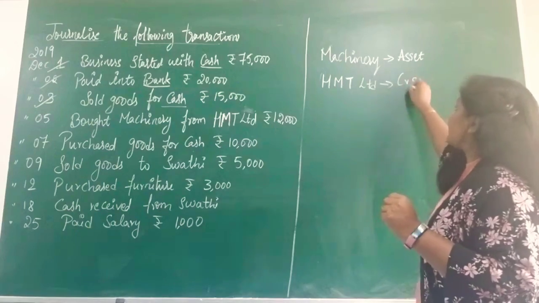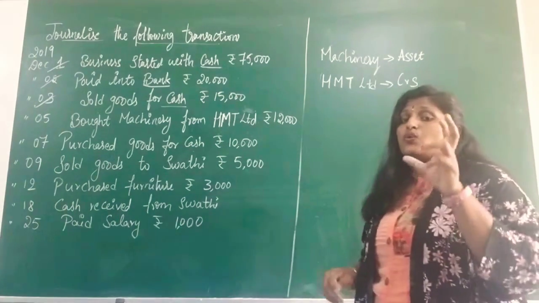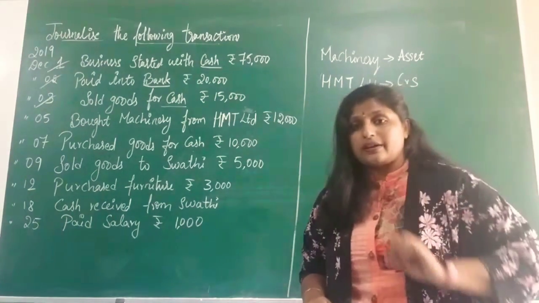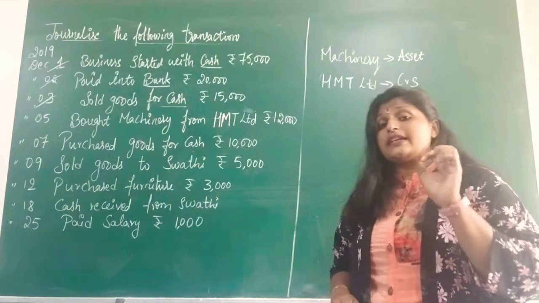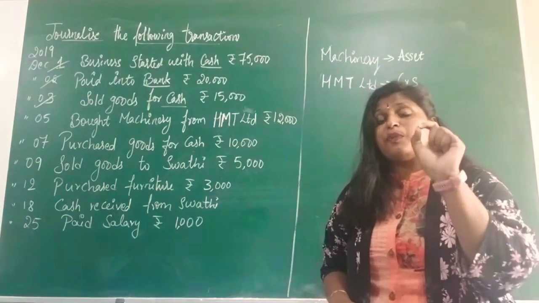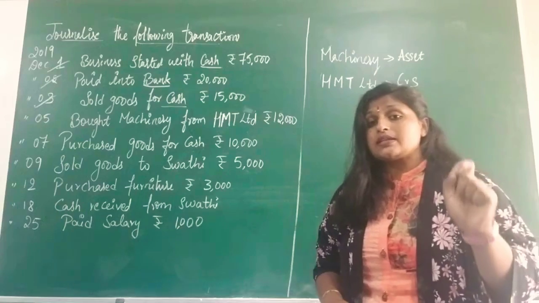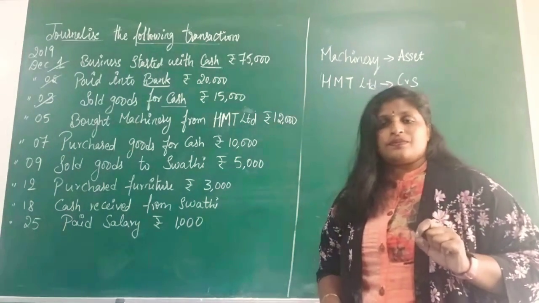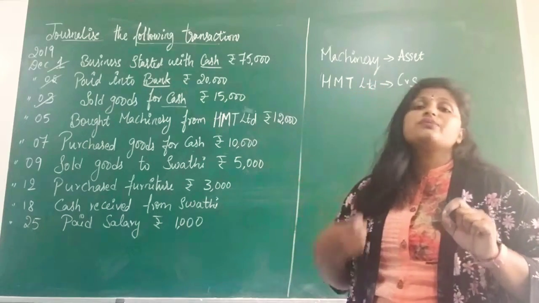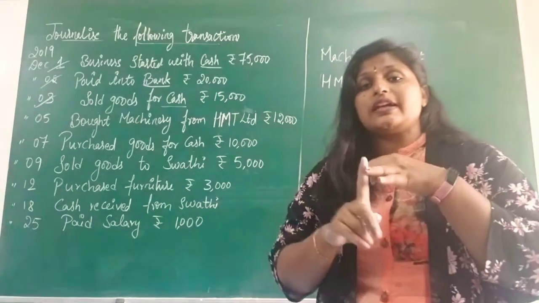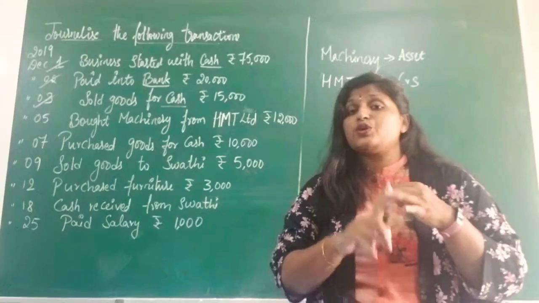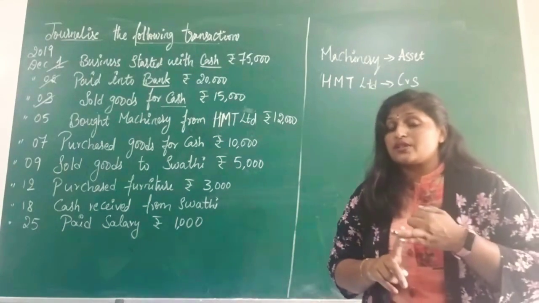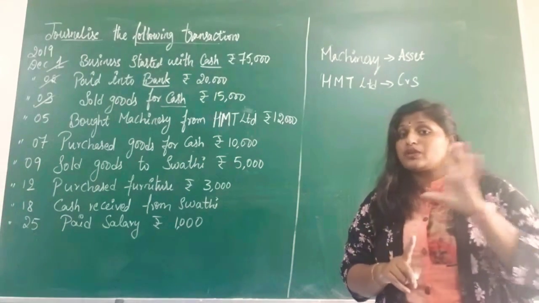Depending on the transaction we have to identify whether it is a creditor or debtor. Usually creditors will be created at the time of purchasing. Debtors will be created at the time of sales. Do you remember the meaning of debtors and creditors? I have clearly explained in the online interactive session. Don't get confused.